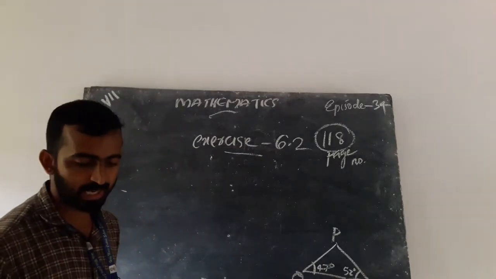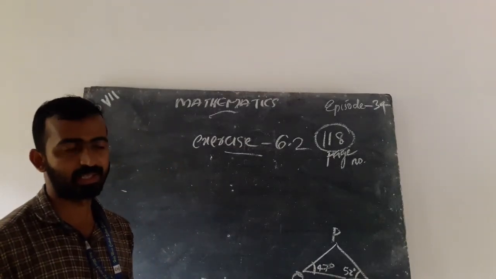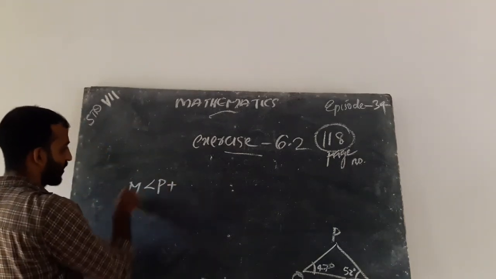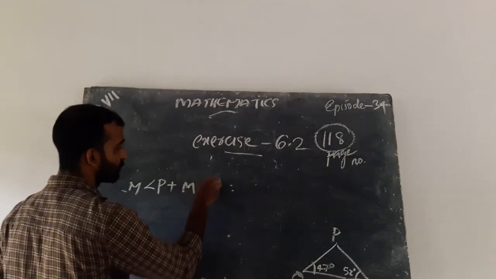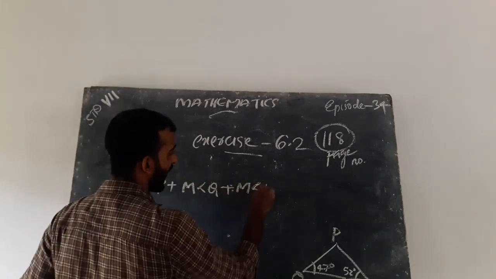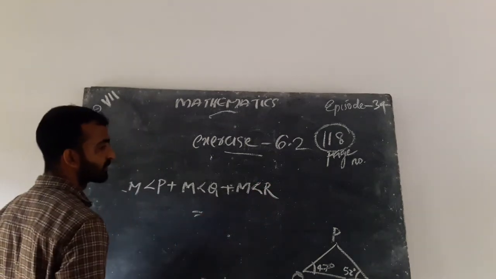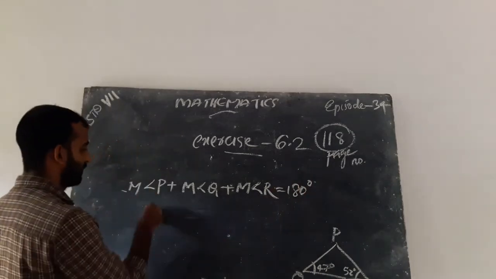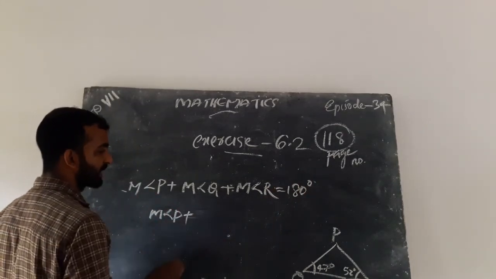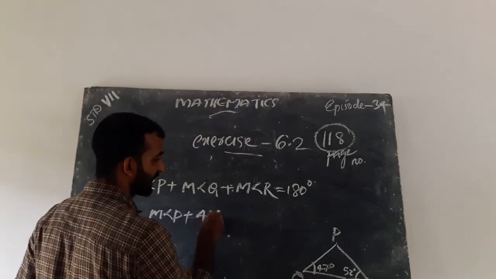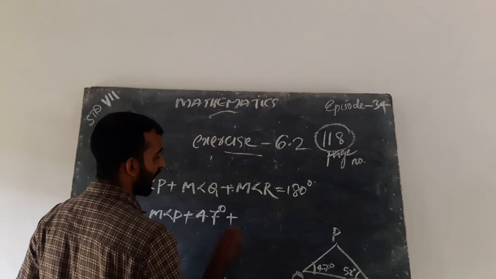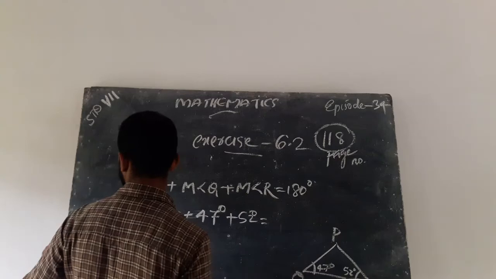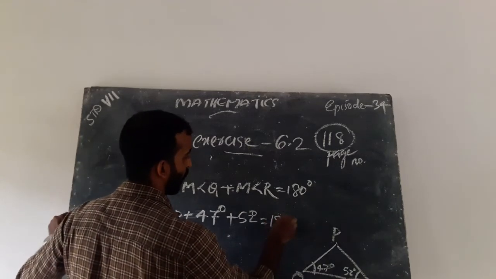Measure of angle P plus measure of angle Q plus measure of angle R equal to 180 degree. That is, measure of P plus 47 degree plus 52 degree equal to 180.